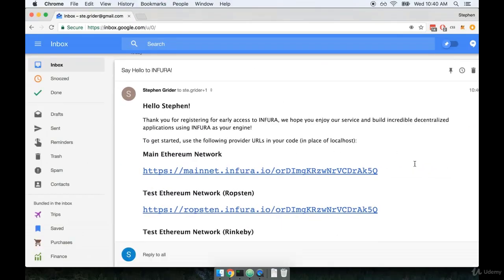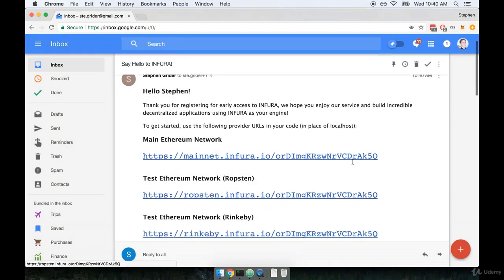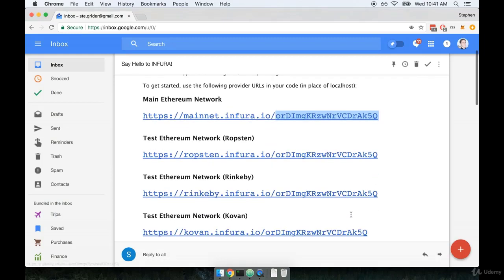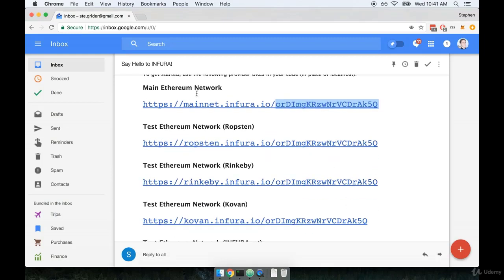Here's what we're looking for. So you'll see a collection of different links that we can use to access the Infura API. At the end of each of these links, you'll see a string of characters and letters. This is the actual access token or the API key. You'll notice that it is the same for each of these links. The only thing that changes between each of these links is which network we are attempting to connect to.